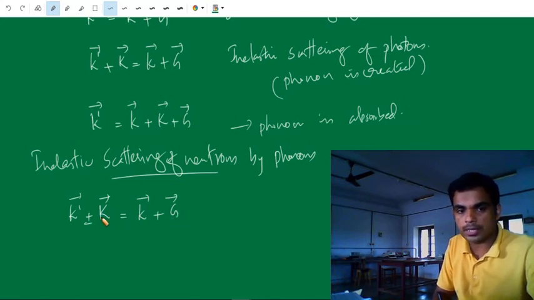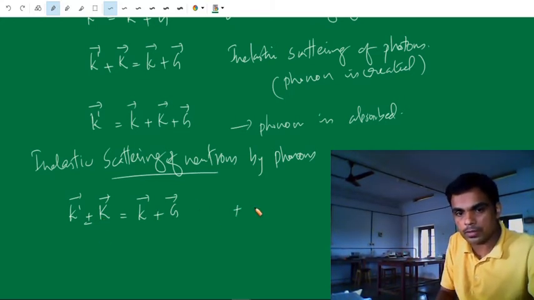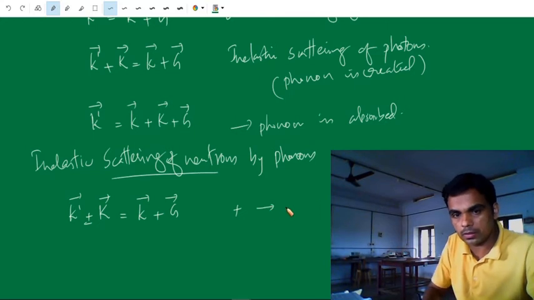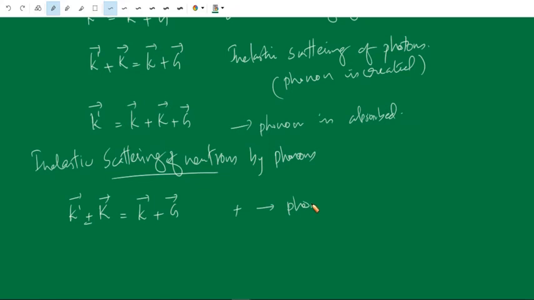Here plus K refers to the phonon created, and minus K means phonon absorbed. Phonon is absorbed in this process.